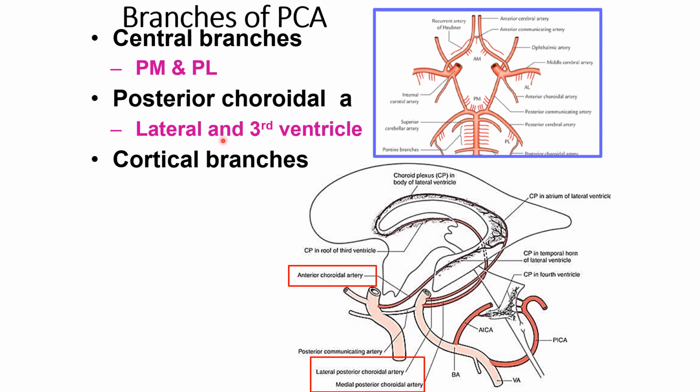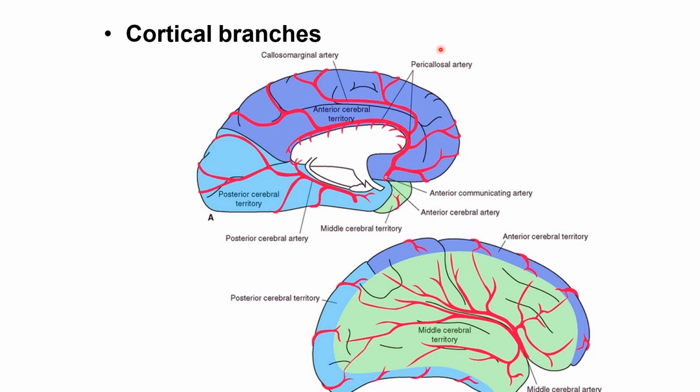The posterior choroidal artery supplies the lateral and third ventricles. And the cortical branches, the posteromedial and posterolateral, supply the cortical area of the brain. Now, for the cortical branches, here you can see the cortex: both the frontal cortex and parietal cortex are supplied by the anterior cerebral artery, and the small part, the uncus, is supplied on the anteromedial surface.